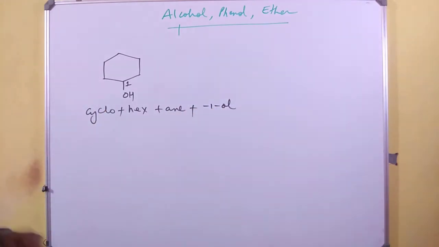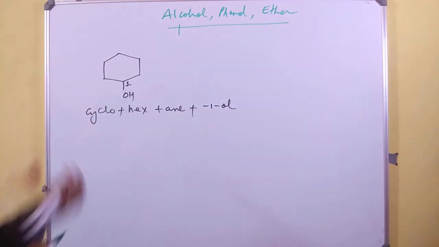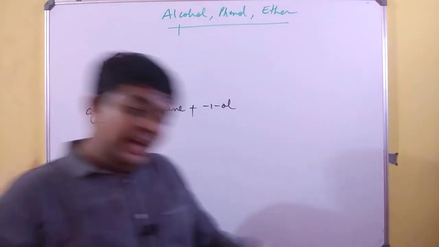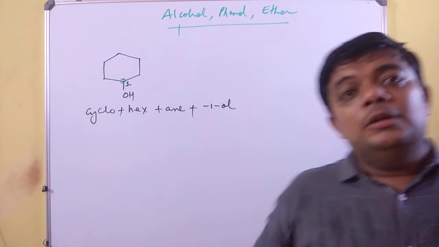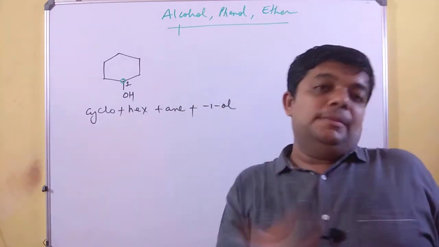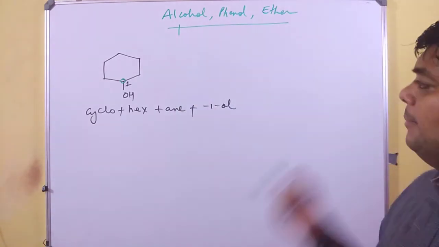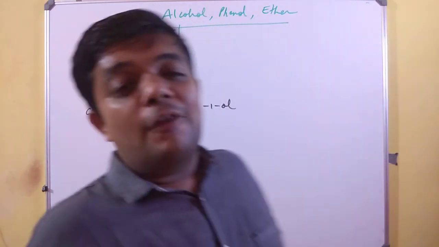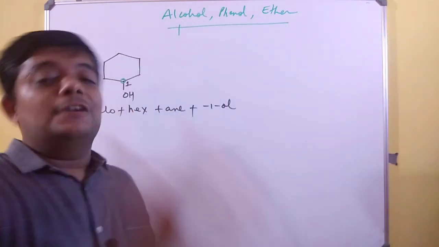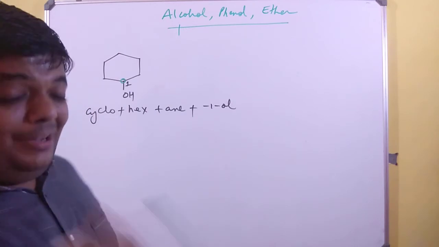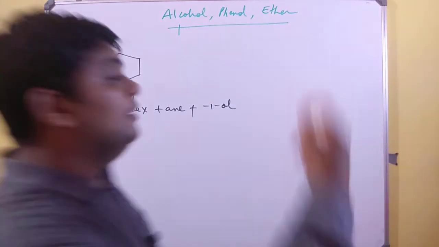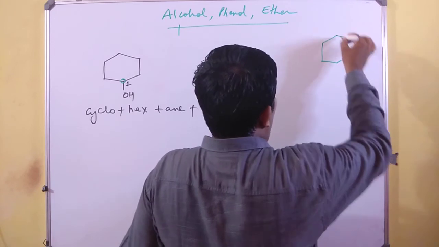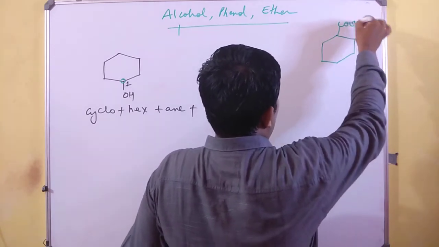Now you will ask, how did you number this carbon as number 1, sir? Always remember, if you have a cyclic compound, a chain of cyclic carbons, always give the least number to the carbon from where the highest prior functional group starts. What is the reason for using this phrase, highest prior functional group?